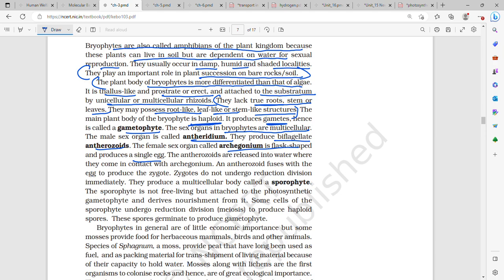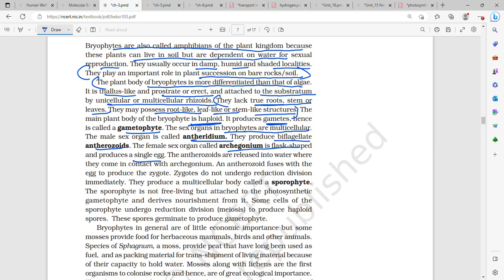The plant bodies are more differentiated than algae, thallus-like, prostrate or erect, attached to the substratum by unicellular or multicellular rhizoids. They lack true roots, leaves and stem, but have root-like, leaf-like and stem-like structures.